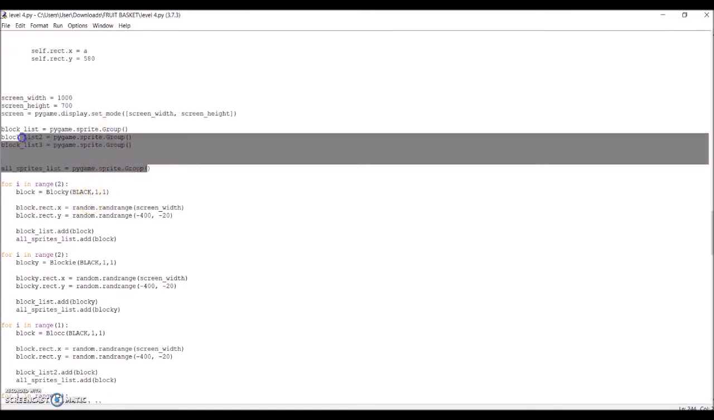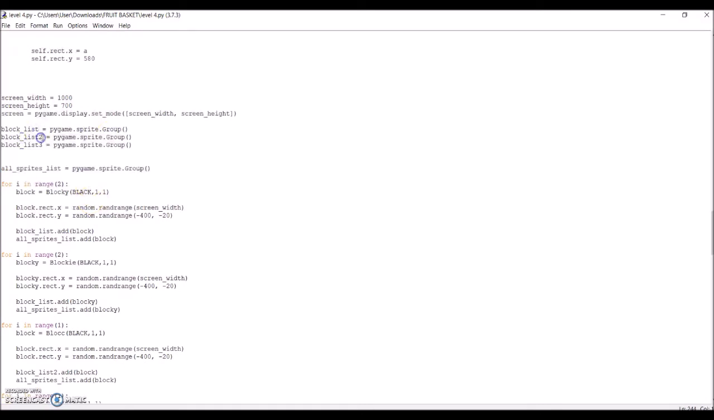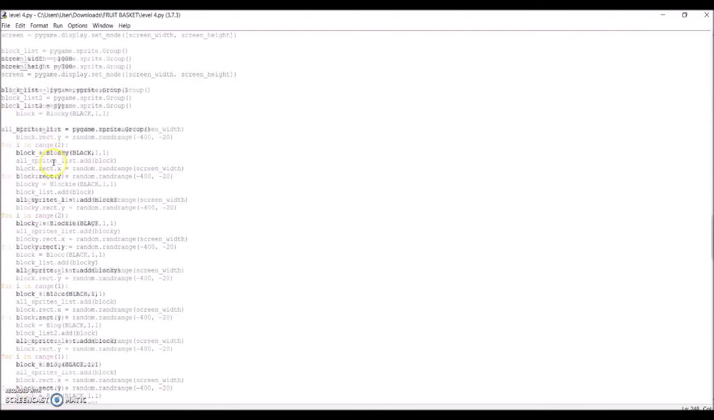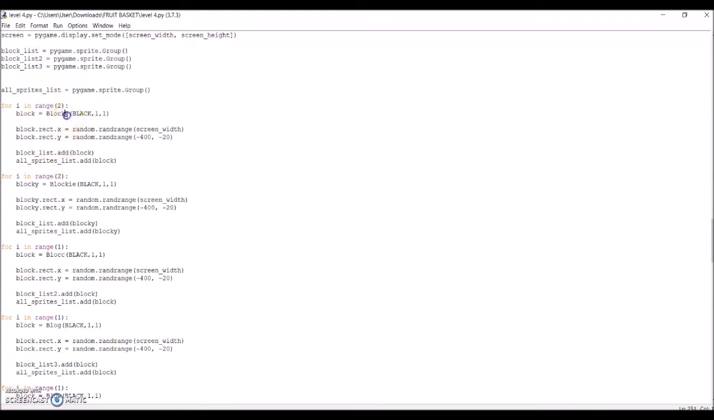Four groups of sprites are made. Block list will contain fruits, block list 2 is for items, and block list 3 will contain bombs. The last one, which is the all sprite list, is for all of them including the player.